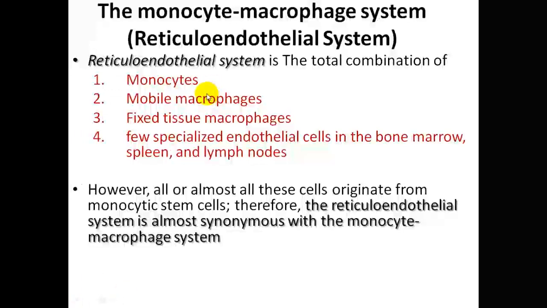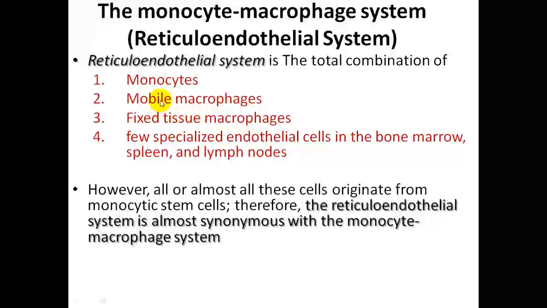So we can see here that the reticular endothelial system has almost three of the monocyte macrophage cell system. We have monocytes, which are also found in the monocyte macrophage system, mobile macrophages, which are also found within the monocyte macrophage system, and the fixed tissue macrophages, which are also found in the monocyte macrophage system.